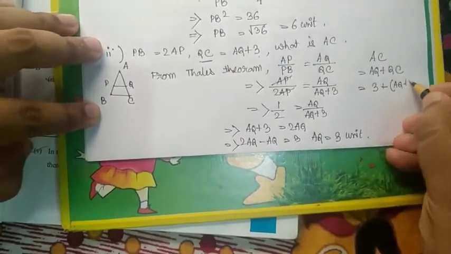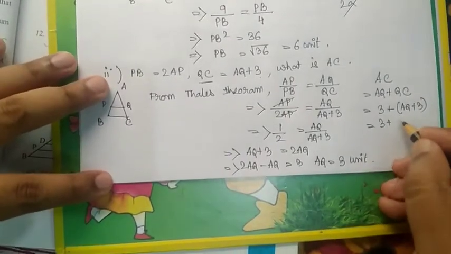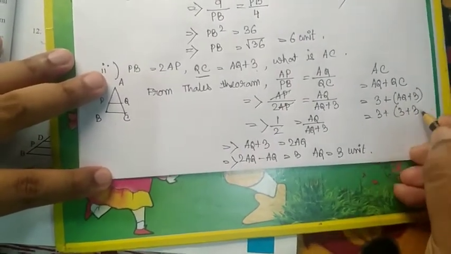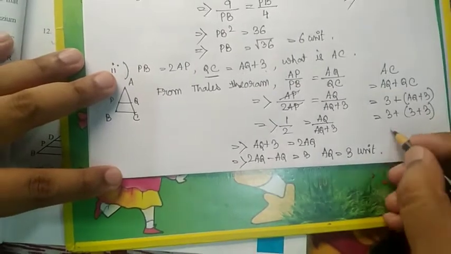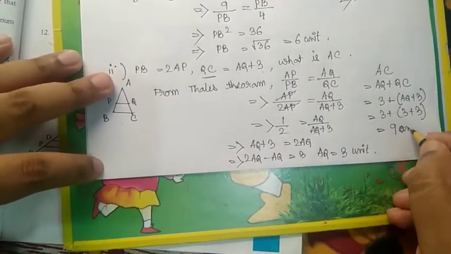Putting 3 one more time here, 3 plus 3 is 6, 6 plus 3 is 9, so it should be 9 centimeter, or 9 units here.